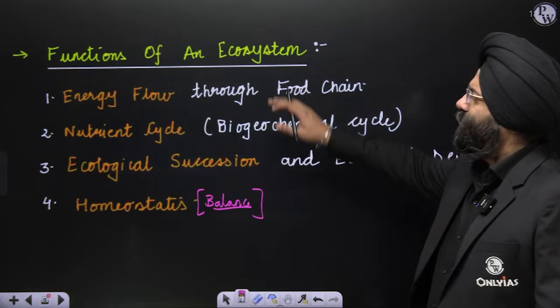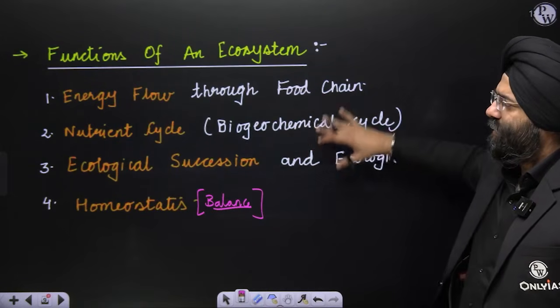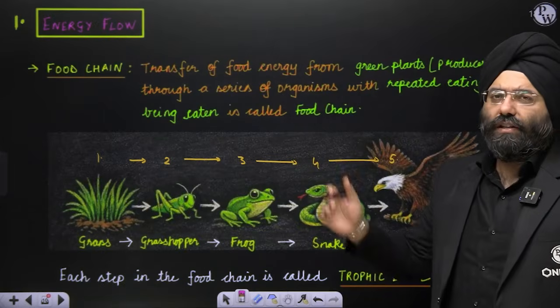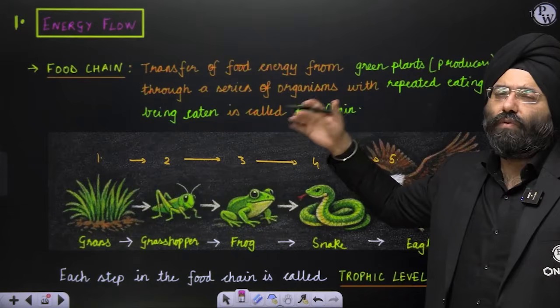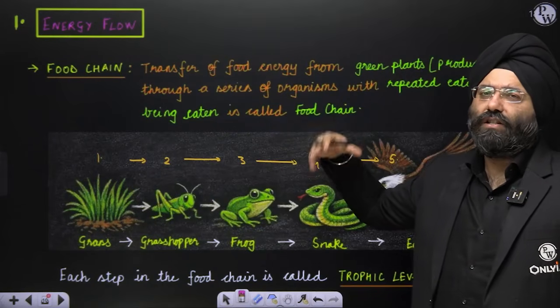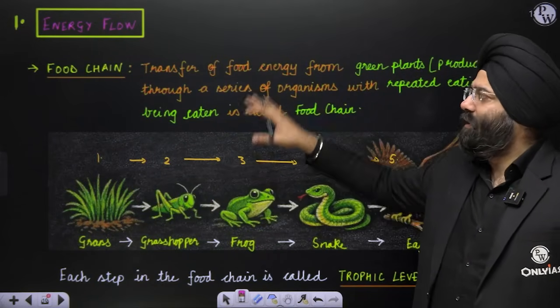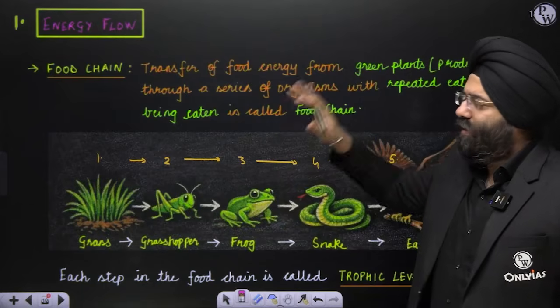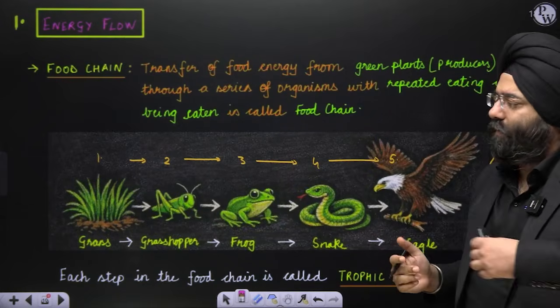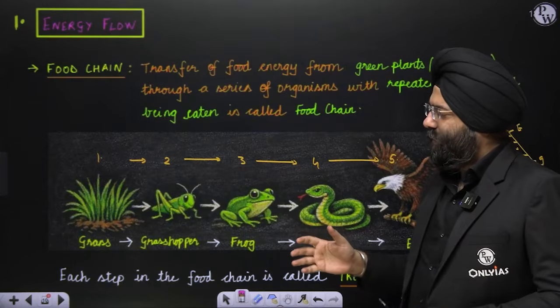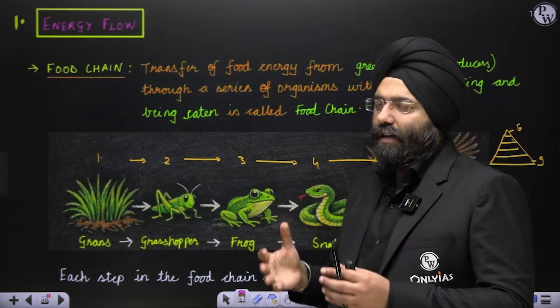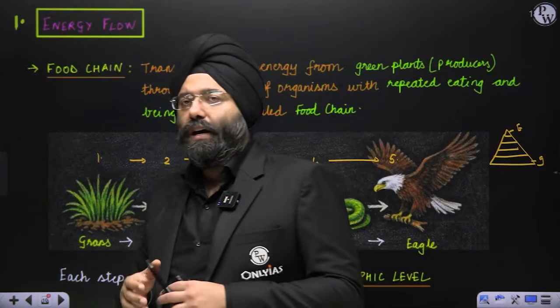Coming back, let us study energy flow and all these concepts now. The energy flow concept will be complete only when you have studied the concept of food chain, food web, the various pyramids of energy flow and all. Only then it will be clear. So the topic is energy flow. Under it, let us study the various concepts first of all. Whenever I talk about food chain, you know that this is a process of eating and being eaten. How?